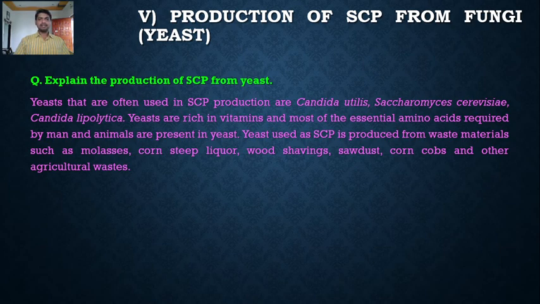Yeast are rich in vitamins and most of the essential amino acids required by man and animals are present in the yeast.